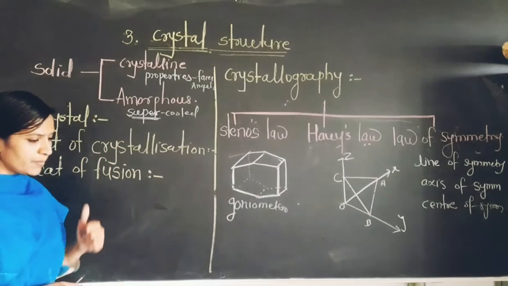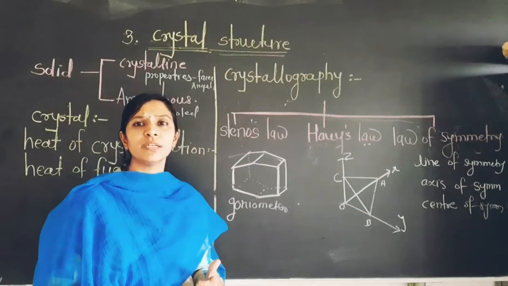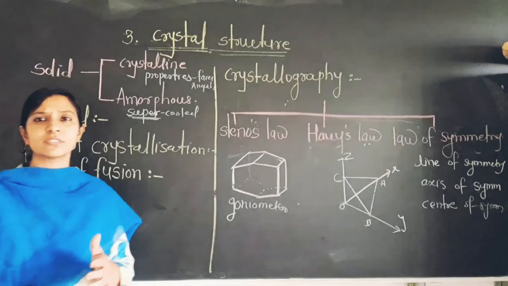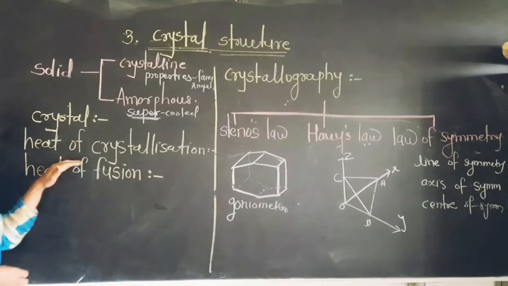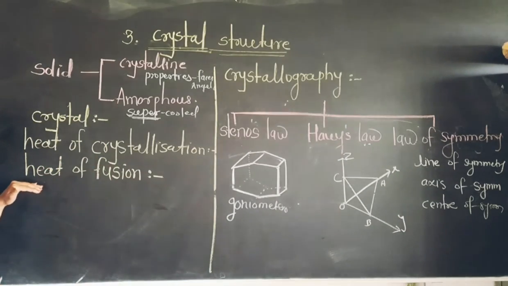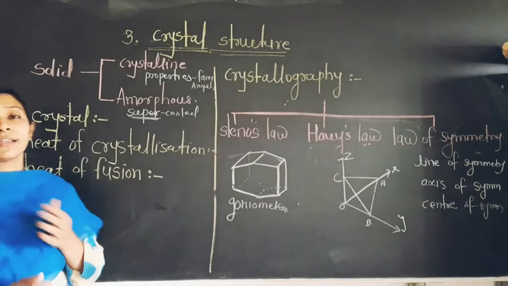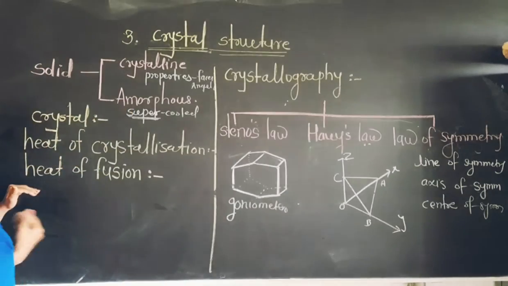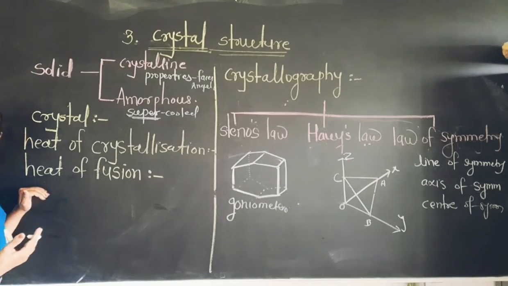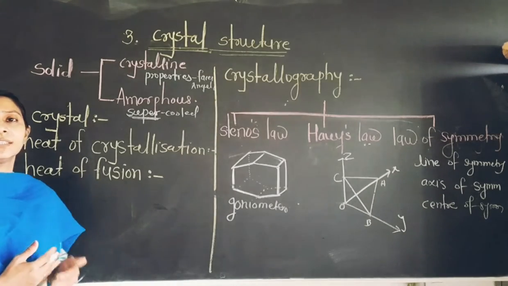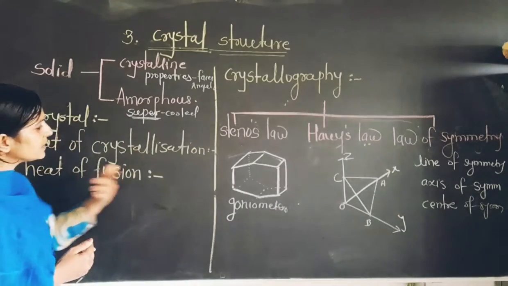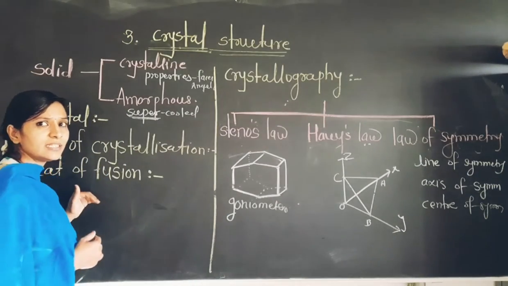Means 1 mole of liquid is converted into the solid, and how much energy is evolved by that 1 mole of substance is known as the heat of crystallization. Another one is the heat of fusion. It is the vice versa definition. When we provide the energy, how much energy is absorbed by 1 mole of substance to convert into the liquid state is known as the heat of fusion.